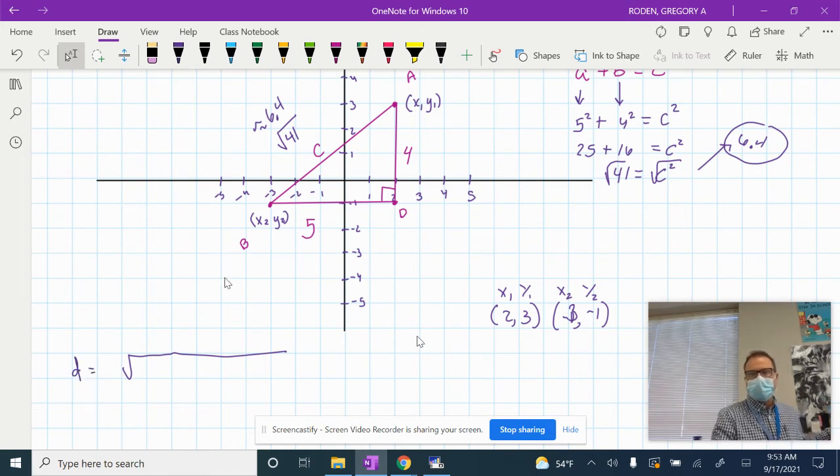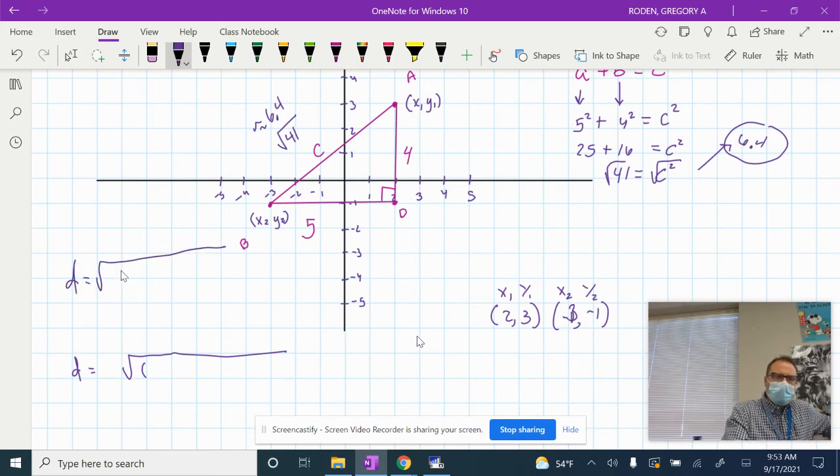So one Delta Math is going to have you manipulate it and make a right triangle on the Delta Math. The other one I think is just going to let you use the distance formula. Okay, you guys see that? So remember our distance formula, write that out. So the distance formula is the square root of parentheses x1 minus x2 squared plus y1 minus y2 squared. Y'all see that?